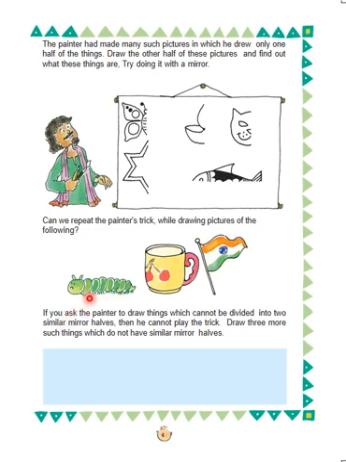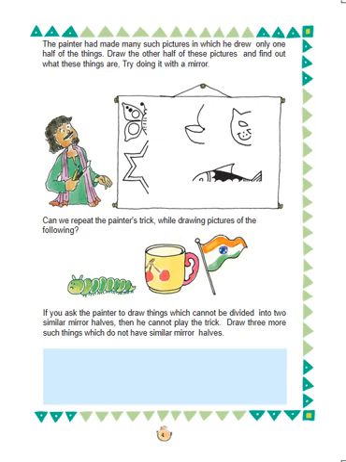Observe these pictures. This is a picture of a caterpillar, a curve and a plant. Can we repeat the painter's trick while drawing a picture of the following? No, you are absolutely correct, because these pictures can't be divided into equal parts.